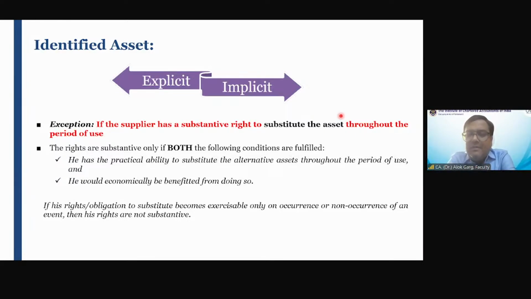Means on one fine day, when you went to the airport, you found that the booking counter of SpiceJet was in front of gate number 2. After 1 month, when you visit the airport, you will find the booking counter of SpiceJet is at gate number 4. So friends, the lessor has told the lessee that I have full right to replace the asset while I give you 1000 square feet on Terminal 3.